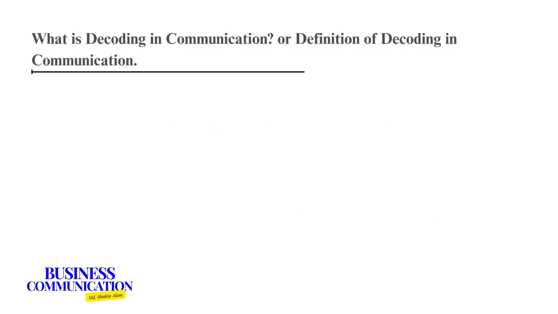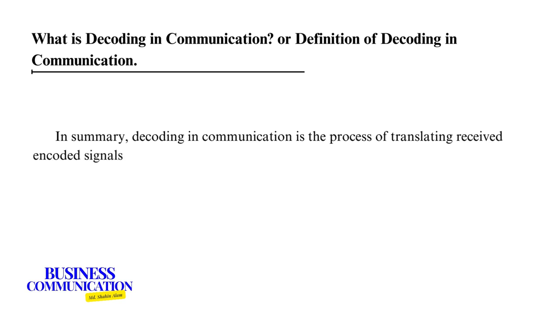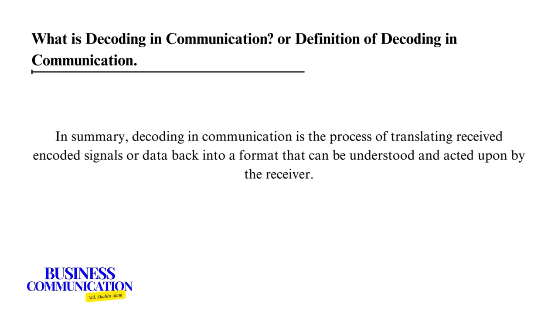Error detection. Decoding can also involve error-checking mechanisms to detect and correct errors that may have occurred during transmission. In summary, decoding in communication is the process of translating received encoded signals or data back into a format that can be understood and acted upon by the receiver.